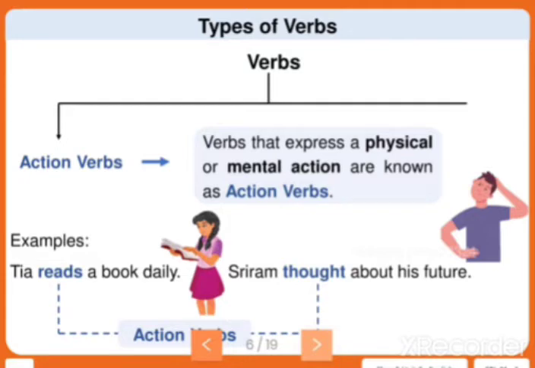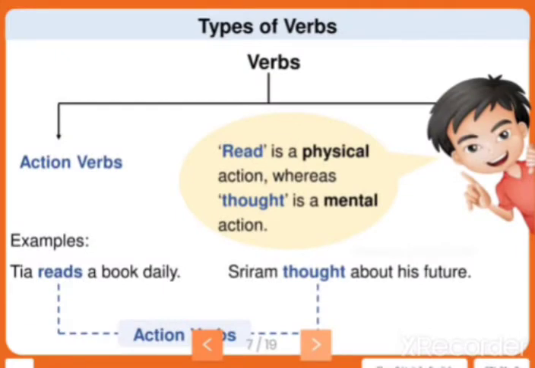For example, TR reads a book daily. Now what is TR doing? She is reading a book. That is the action verb which was done physically, isn't it? Then on the right side, Sriram thought about his future. So thought is a mental action done by Sriram. So now we come to know that verbs that express a physical or mental action are action verbs. I repeat: read is a physical action, whereas thought is a mental action.